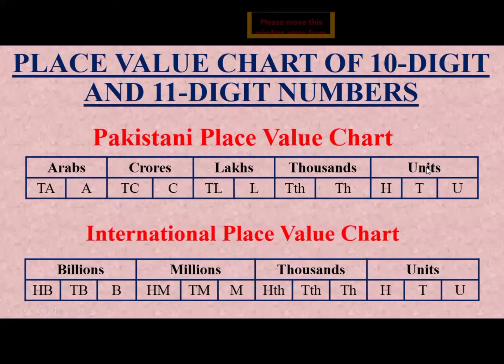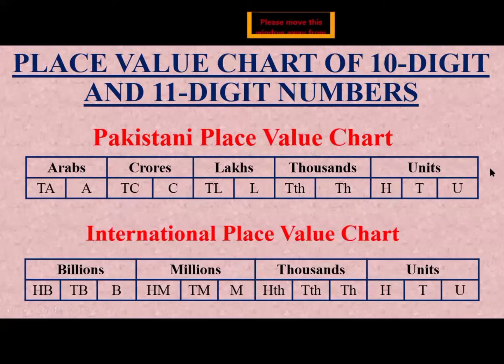You can see here, the first group is the unit group, and the unit group consists of 3 digits. So the place values of the unit group are units, tens, hundreds. The thousand group consists of 2 digits: thousand and ten thousand. The lakh group consists of lakh and ten lakh. The crore group consists of crore and ten crore. The Arab group consists of Arab and ten Arab.